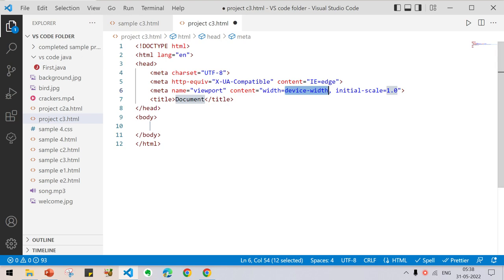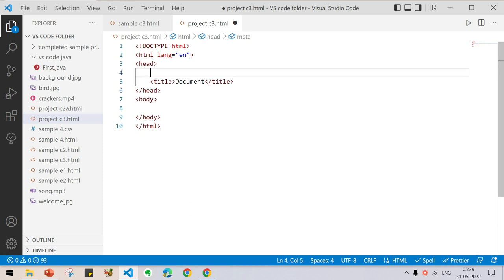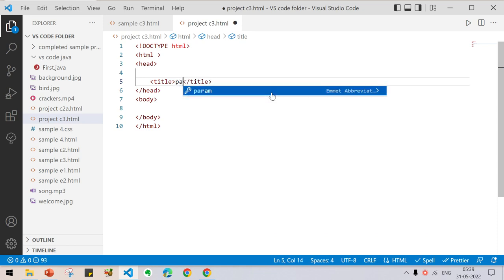This is called the base structure. If you want to know about the base structure and the basic elements of HTML, like open tag, close tag, everything, you can see the link in the description box. I have given a video on that. Delete this, it is not necessary. Delete this also, not necessary. And give the title of the web page as padding. You can give any title, just give padding for the web page.